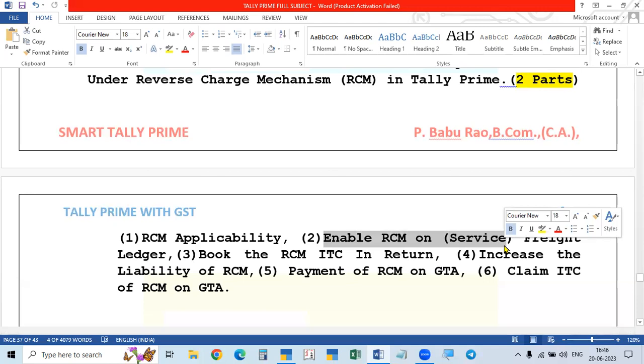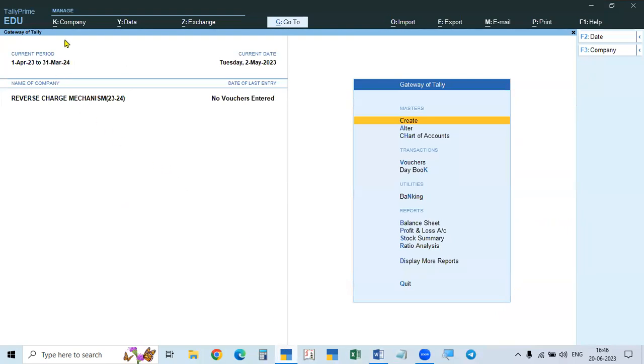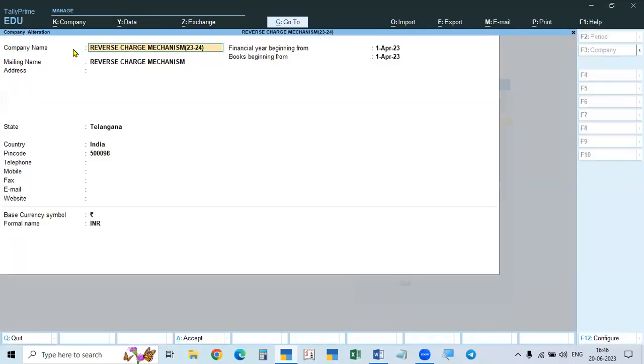That is to be enabled in Tally only for those cases. So here, the company creation, entries, and goods and services sold will all be the same. Only for these services, GTA, we are taking up now. Only for GTA do we have to follow the RCM and make entries.